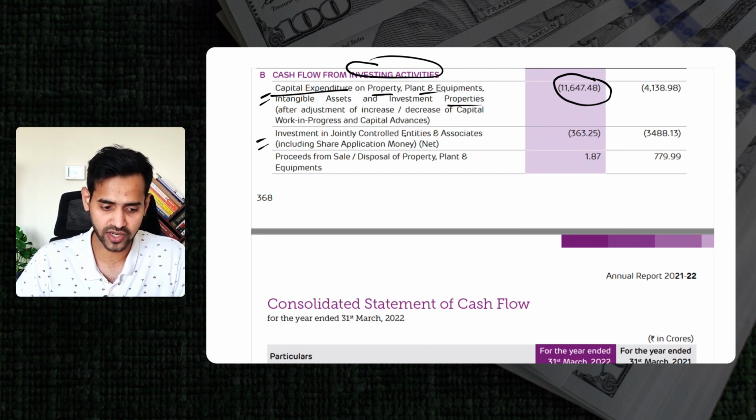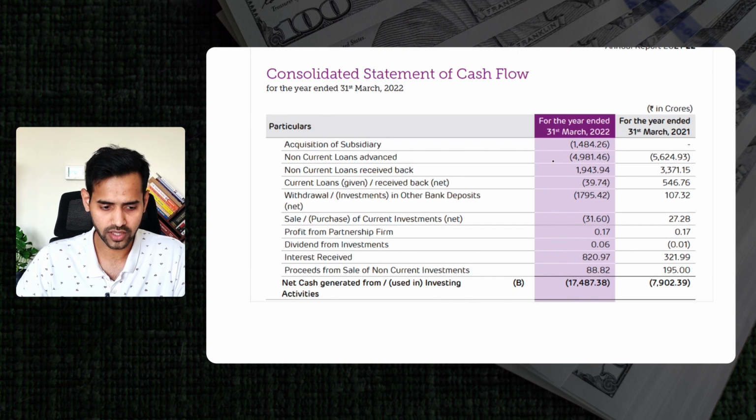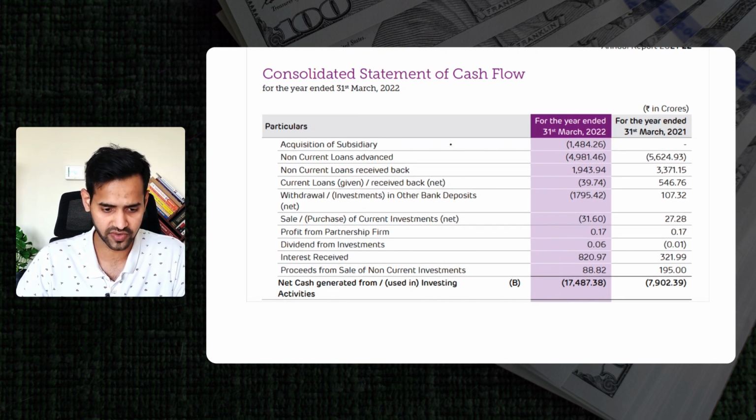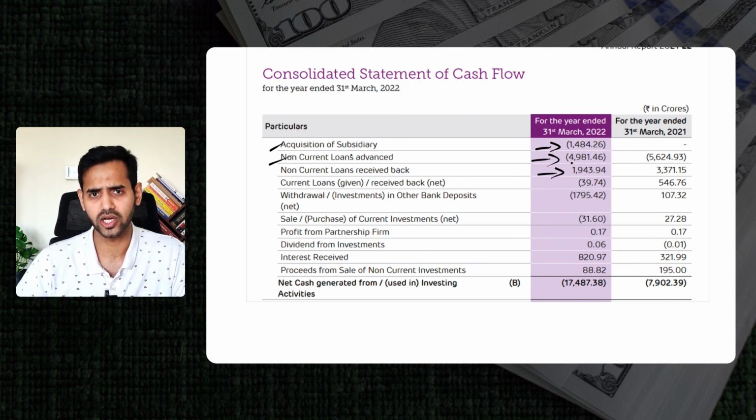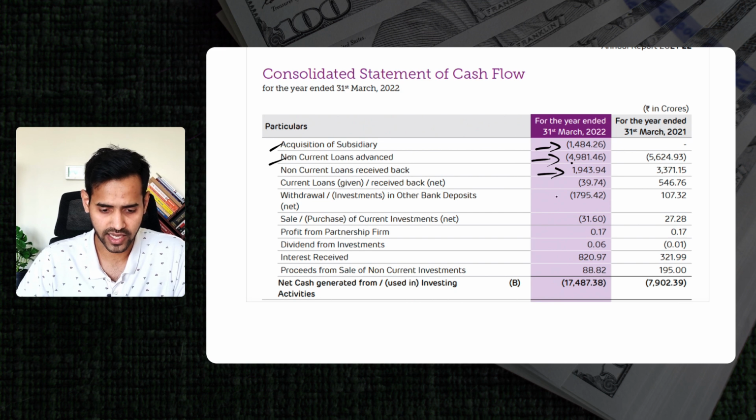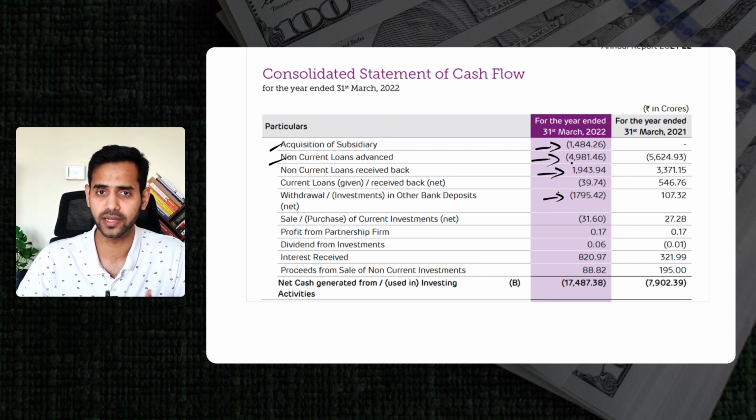Secondly, they are investing in several joint ventures or subsidiaries over here. That's where the money is going in. Here through sale of some properties, some equipment, the money is coming in. Then further, extending that investing activity, there are several acquisitions, some non-current loans where the money is already going out. As you can see here, the money is coming in for non-current or current loan kind of categories. Then there are several withdrawals, bank deposits for which money was deposited into some bank account on a particular term basis. That's where the money is being pulled out.